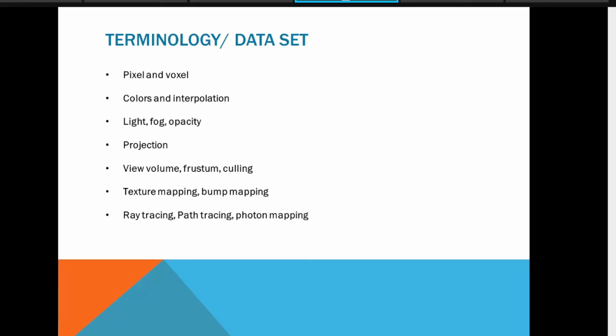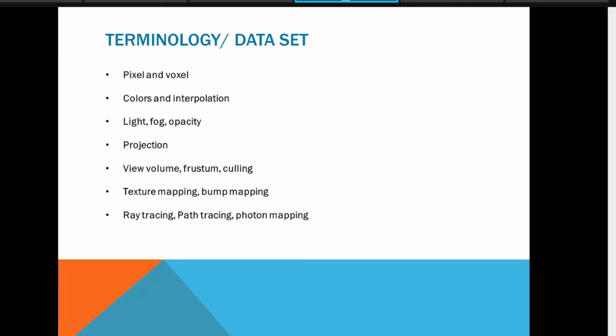Opacity or transparency, opacity and transparency, those are reciprocal, right? So how much the opacity value is, or how transparent the object is, you can find out, and accordingly you can calculate the exact value in that model. Then the projection, view volume. Okay, so these are many interesting terms. As you learn more and more terminology, you will find many parameters are available in just one concept with many formulas. So as we are talking about AI and machine learning and the statistics involved in AI and machine learning, these calculations are also very important.